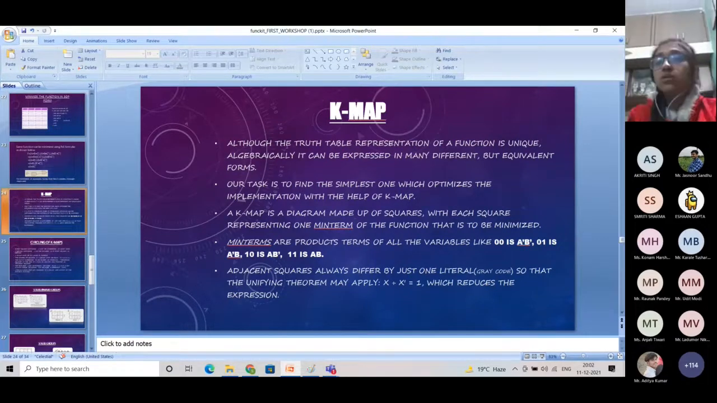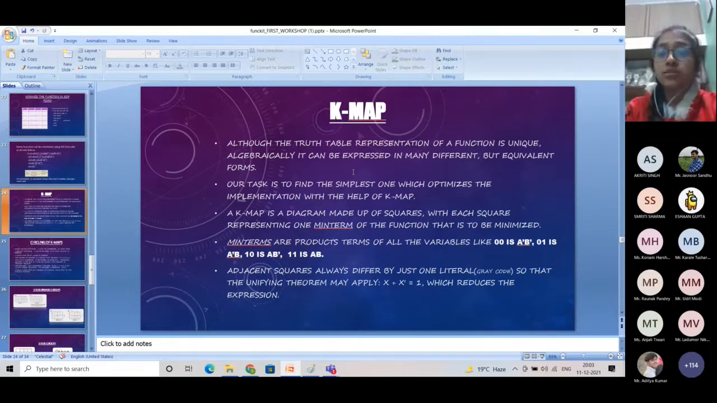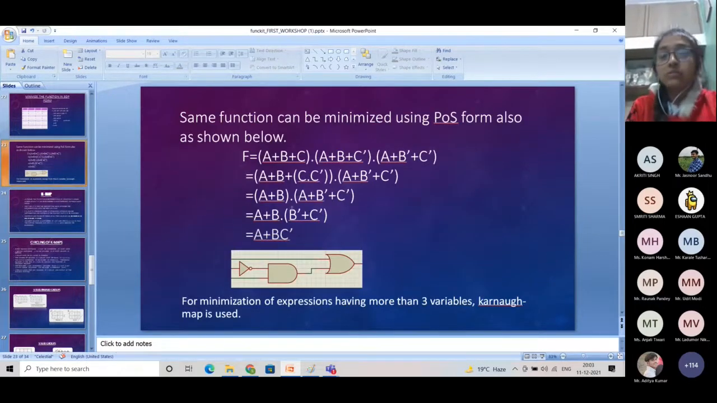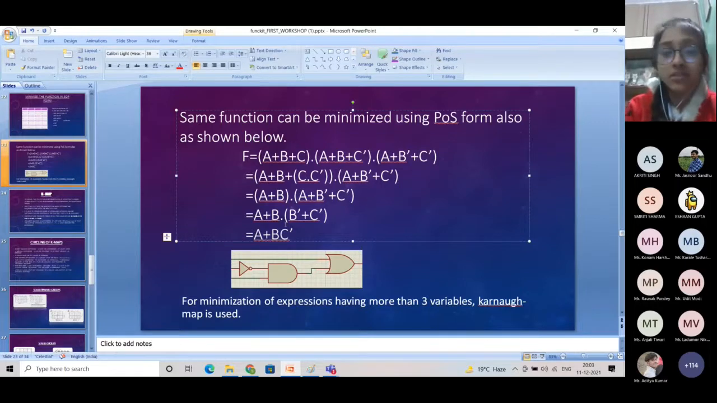Firstly, although the truth table representation of a function is unique, algebraically it can be expressed in many different but equivalent forms. Someone has asked a doubt that there is only a unique way of representing a function in the form of Boolean algebra. So there is not a unique way. There are many different ways. As you can see in this example, we can represent this function in any of these given equations. This is the most complex form and this is the most simple form, but all of them will give us the same result.